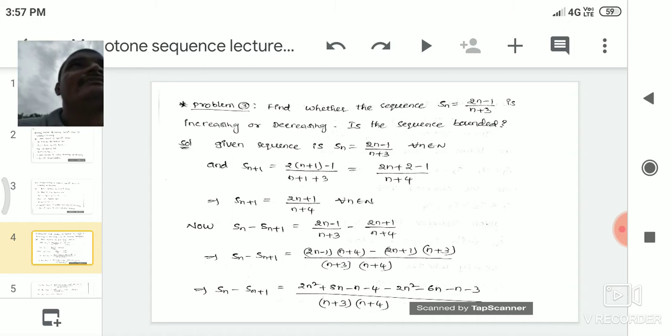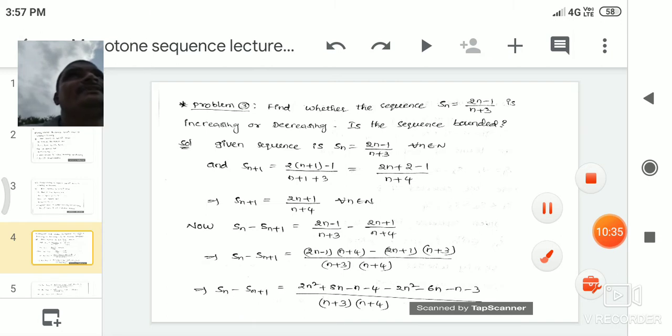So that is nothing but here we substitute n is equal to n plus 1, that is 2 into n plus 1 minus 1 by, in place of n we substitute n plus 1 plus 3. From that one we get Sn plus 1 is equal to 2n plus 1 by n plus 4. Now we find the value of Sn minus Sn plus 1.